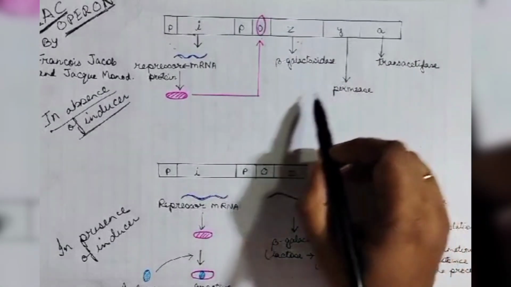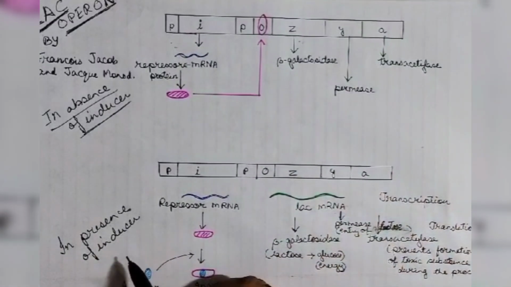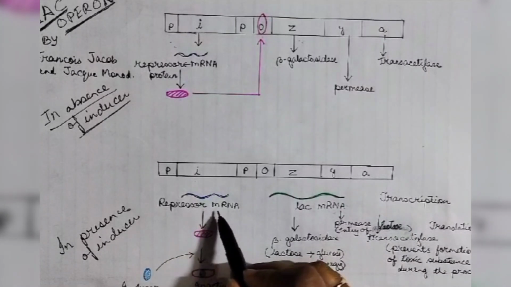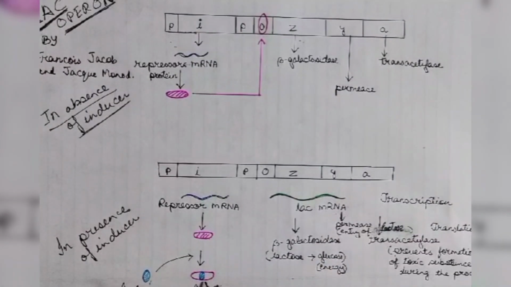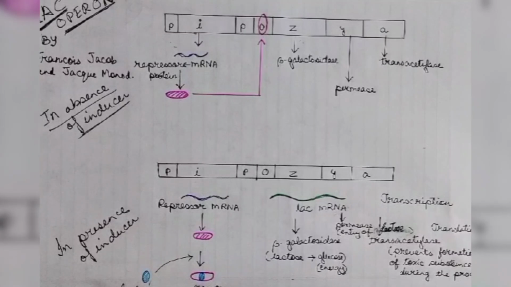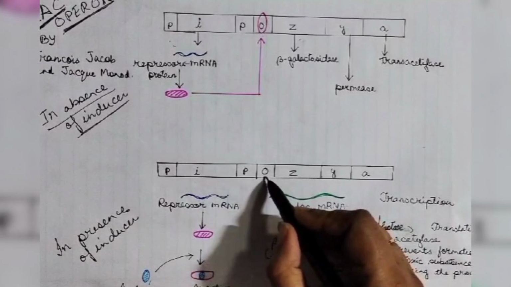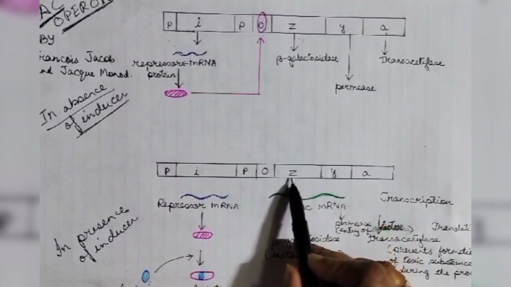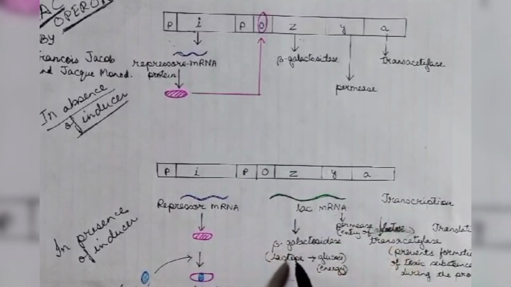Now, what if the lactose is present in the growth medium? In presence of the lactose, what will happen? As soon as the repressor mRNA produces the repressor protein, the lactose will bind with the repressor protein and inactivate it. As a result, it cannot bind with the operating region O. And now the rest of the genes will start functioning, that is the Z gene will start producing beta galactosidase.